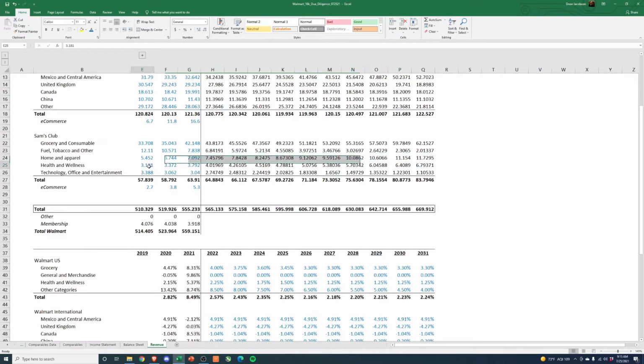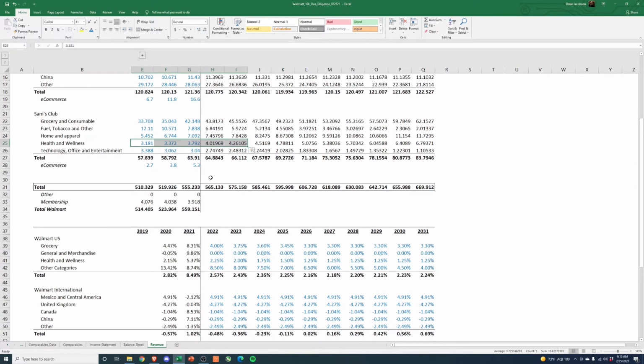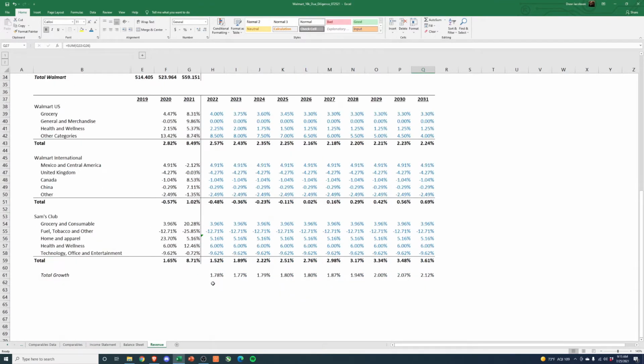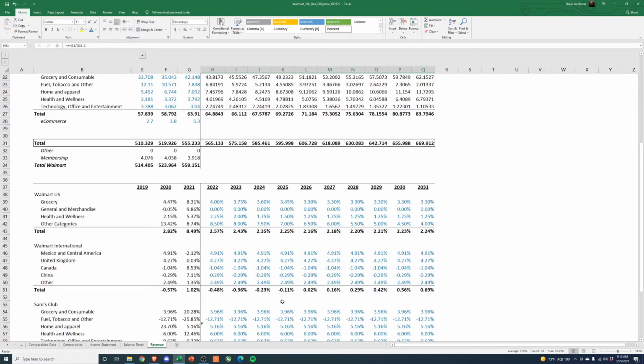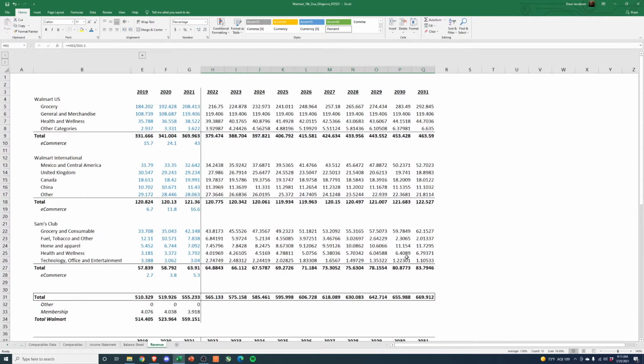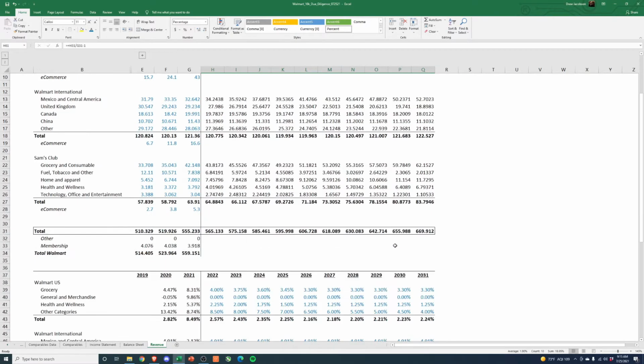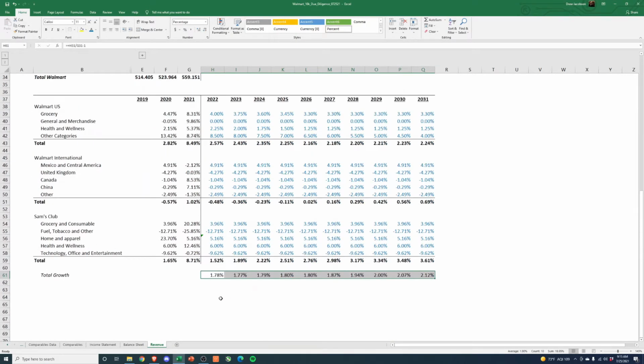Health and wellness, growing a couple hundred million a year. That might be growing. Yeah, that's probably fair. So now going from 63 to 83. And if we look at our total revenue growth now, we're at about that 2%. I think a big part of it is trying to be reasonable and making sure that what you're projecting makes sense.